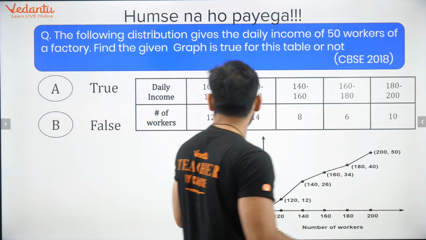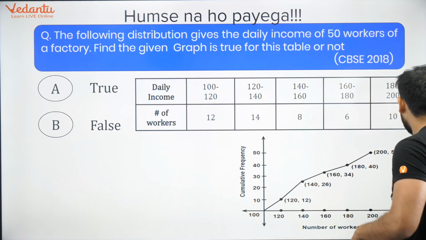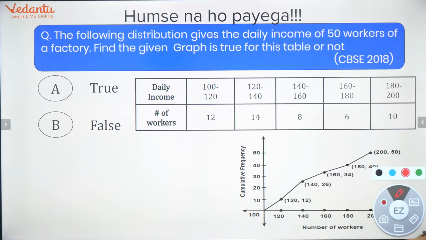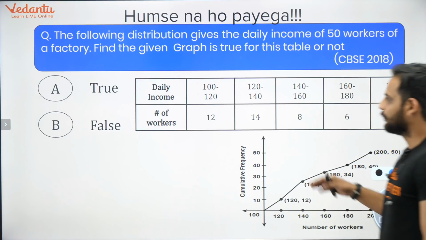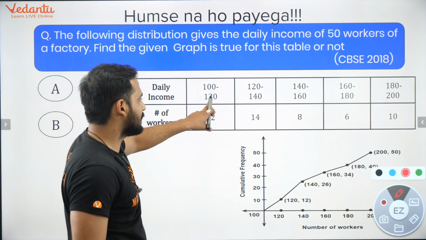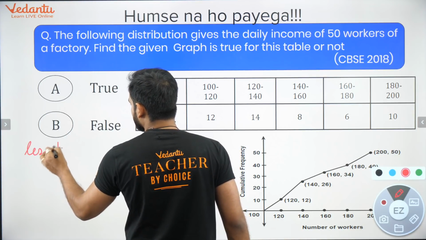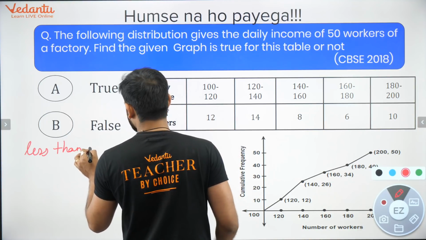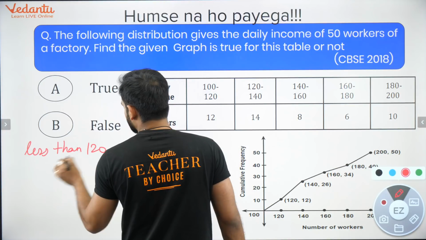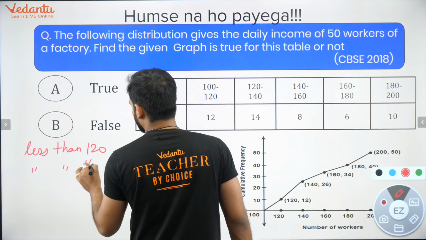Now let's see, we need to do the conversion here. This grouped data, we need to convert into the less than type format. Whenever you need to convert to the less than type format, take the upper class limit and just join less than. So the first group becomes less than 140, then less than 160, then less than 180 and less than 200.